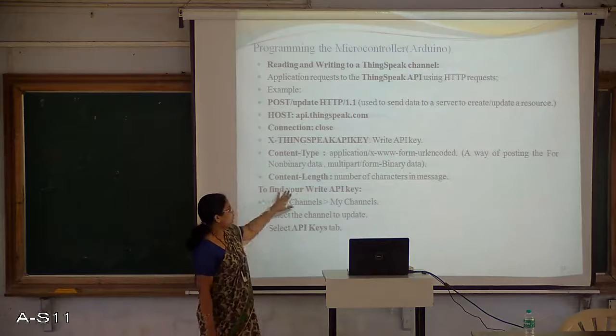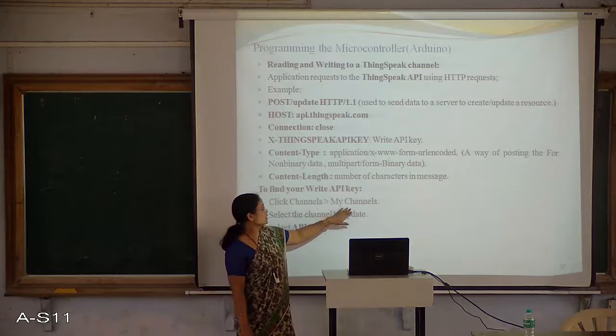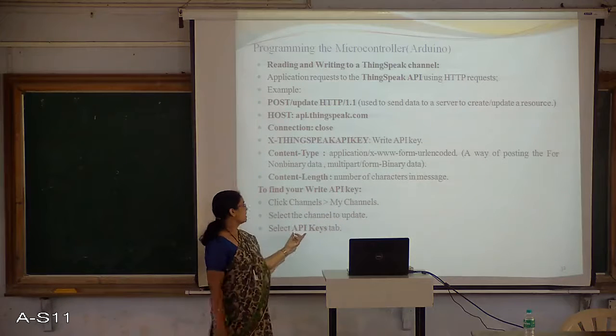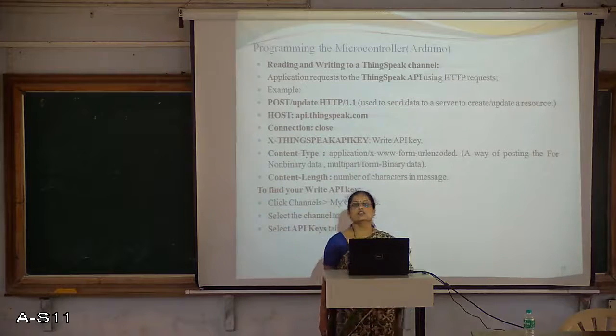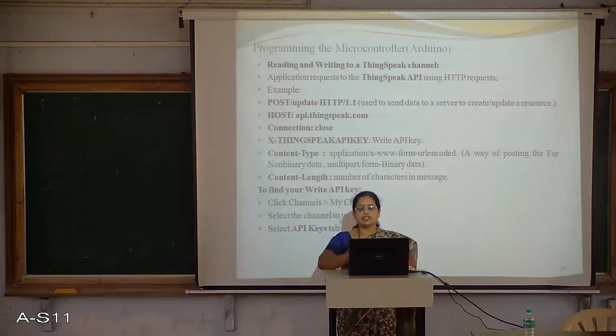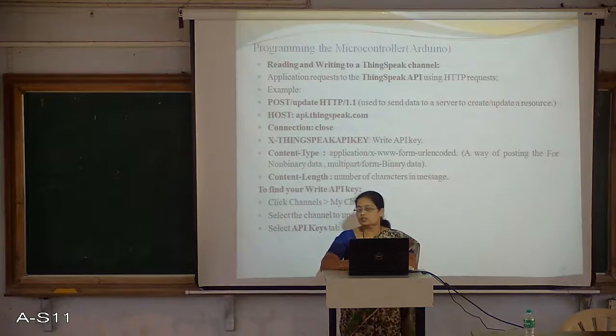And to find out the write API key or read API key, click on the channel, select from my channel, select the channel to update, and then select the API keys tab. So in this way, a read or write key will be generated, and through that key, the reading and writing to a ThingSpeak channel will happen. So this is how you first need to make use of the ThingSpeak API, which is an open source API, to perform read or write operations through ThingSpeak.